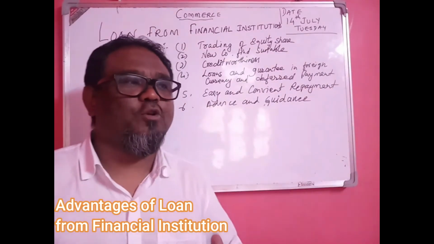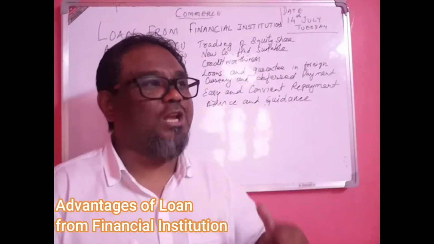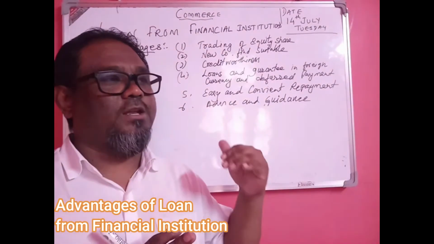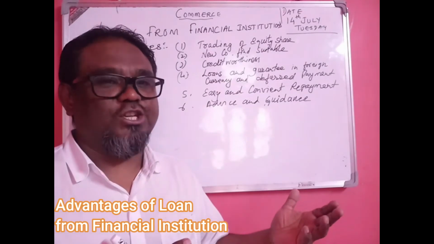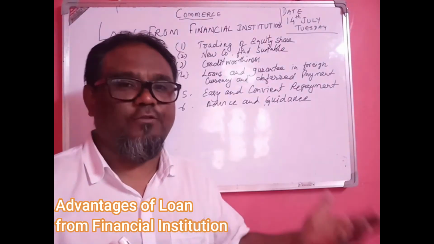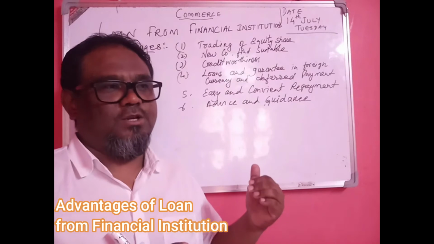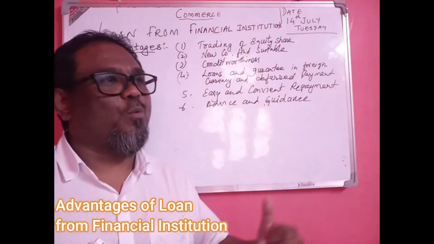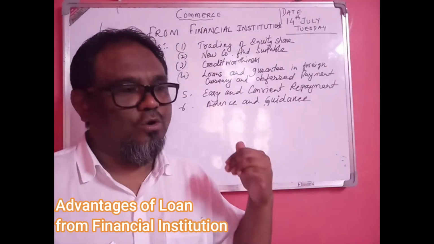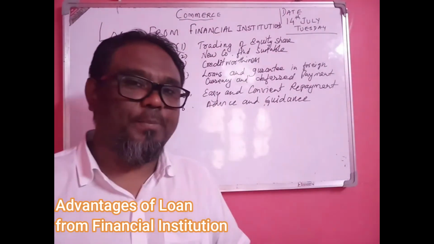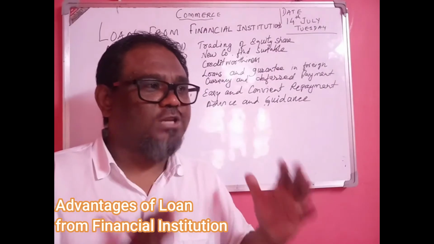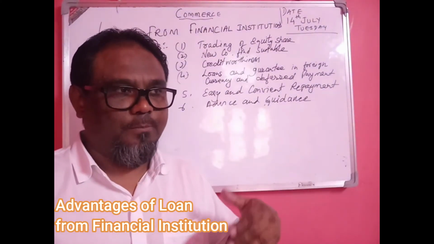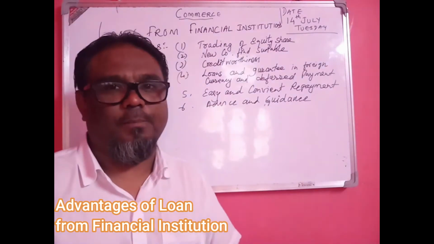They find it suitable because they do not get loans easily from the bank or any other source, even by issuing their shares, because outsiders do not believe instantly in new companies. So the financial institutions provide financial assistance for the new companies, and the loans are also utilized for the modernization and expansion of the business house.